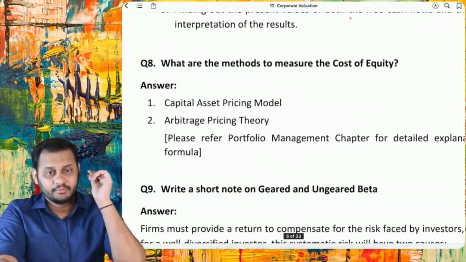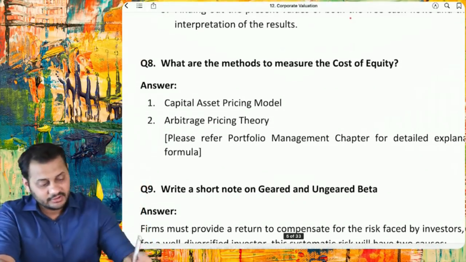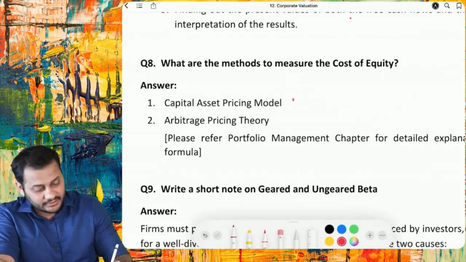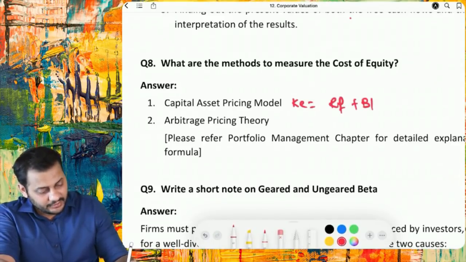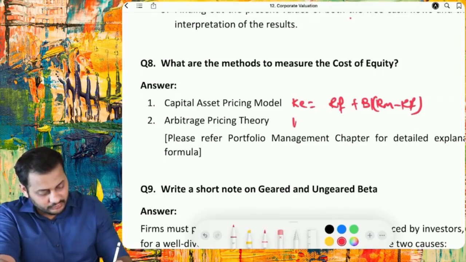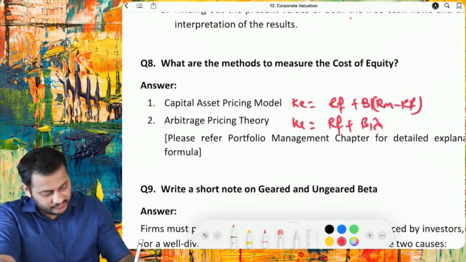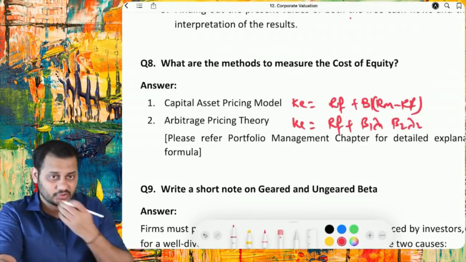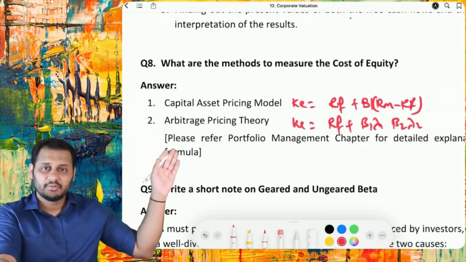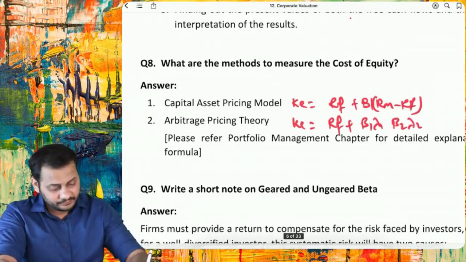So what are the methods to calculate the cost of equity? We have learned this in the portfolio management chapter. Capital asset pricing model: cost of equity can be calculated based on this, RF plus beta (RM minus RF), right? And arbitrage pricing theory is just the plural model of CAPM: RF plus beta 1 lambda 1, beta 2 lambda 2, and so on. However, we have not used the arbitrage pricing theory in the corporate valuation chapter.